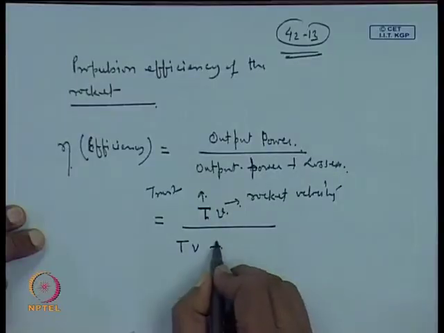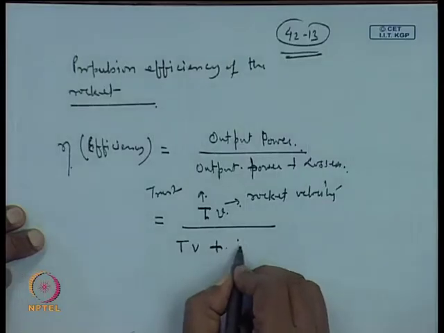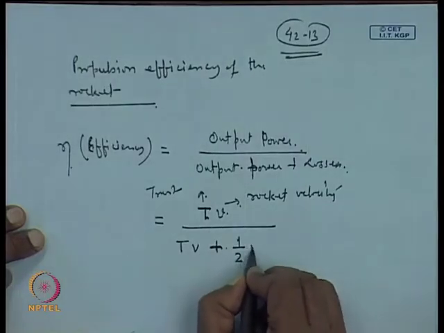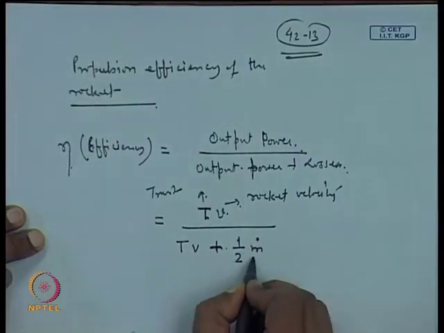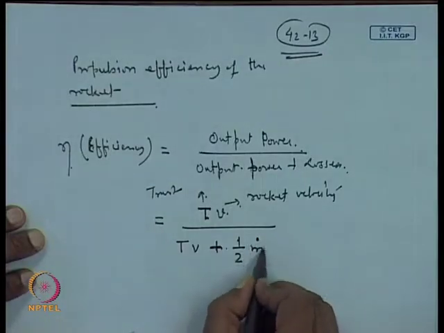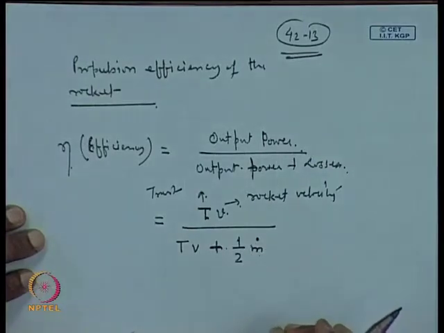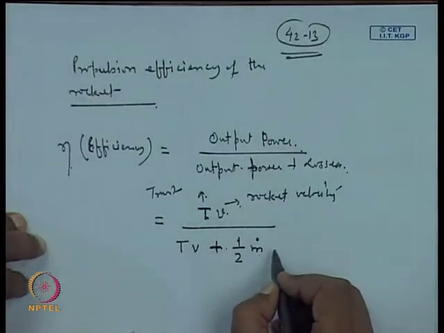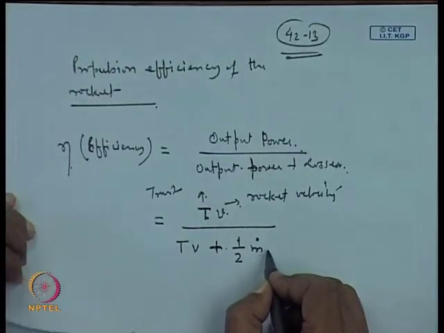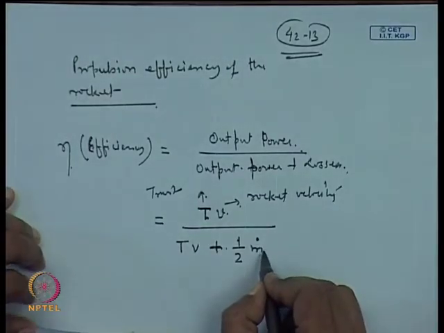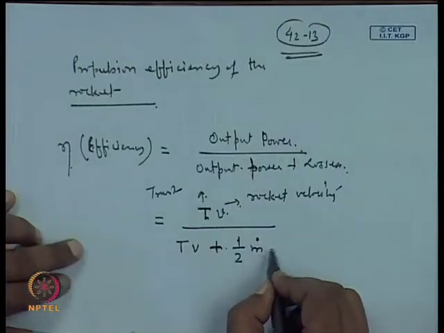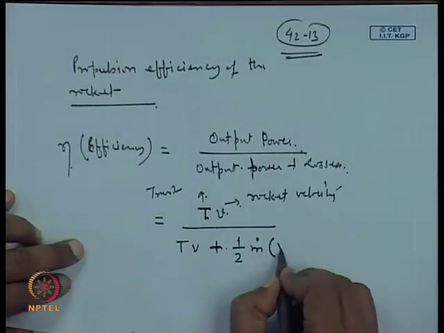So, we can write the propellant loss, the kinetic energy loss due to propellant, as 1 by 2 m dot. So, m dot is appearing because of the fact that per unit time the mass m is lost, okay. Because we are dealing with power not the energy, and therefore, the time factor must appear.